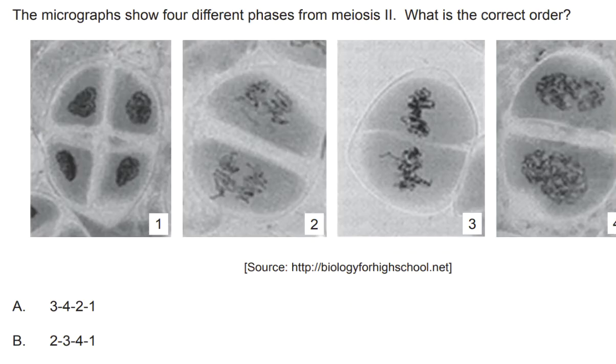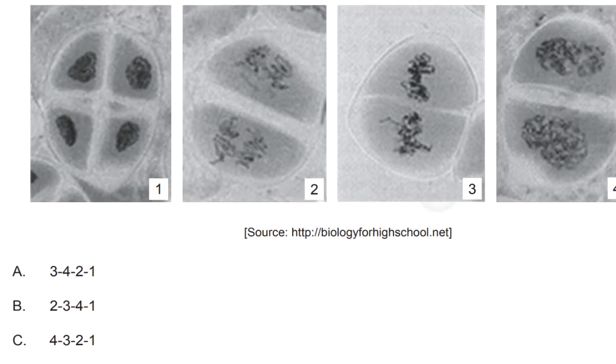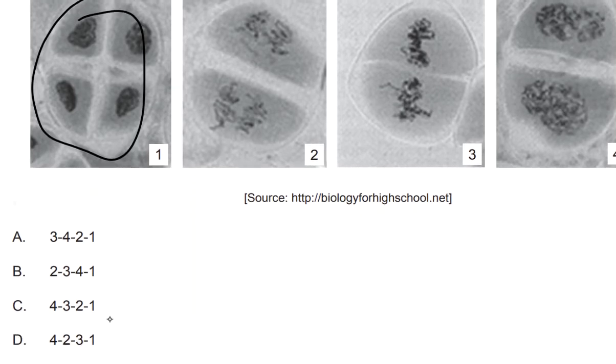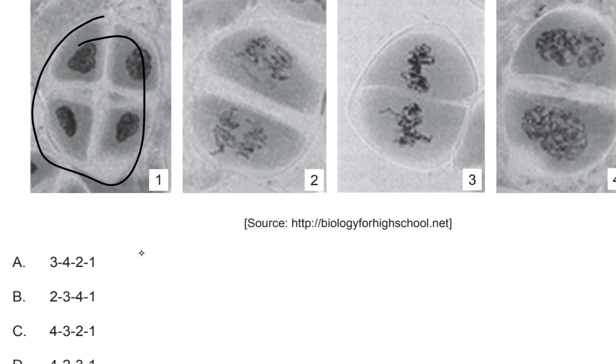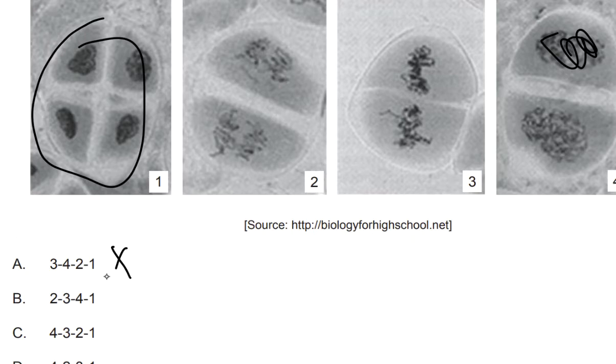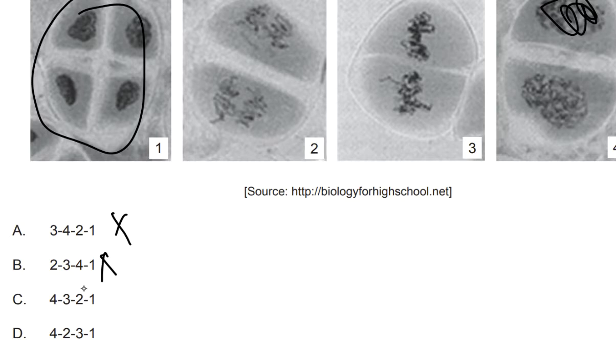The micrograph shows 4 different phases from meiosis. What is the correct order? So looking at these, we can see 4 different cells, 2 different cells, 2, 2. So this is clearly the last phase. This should be near telophase, so it's going to be the last one. Seeing that 4 has these really uncoiled regions of DNA, I'm thinking that's the first phase, so this should be like prophase 2. So we're going to eliminate options A and B. So we're going to be left with C and D as our potential options.